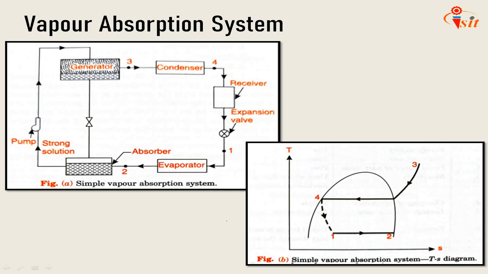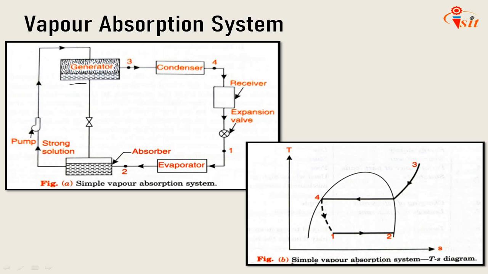The next slide shows the vapor absorption system. Here the schematic figure is there and the TS diagram is also plotted. In a vapor absorption system, the refrigerant is absorbed on leaving the evaporator, the absorbent being a solid or liquid. In order that the sequence of events should be continuous, it is necessary for the refrigerant to be separated from the absorbent and subsequently condensed before being returned to the evaporator. The separation is accomplished by the application of direct heat in a generator. So here the generator is there.